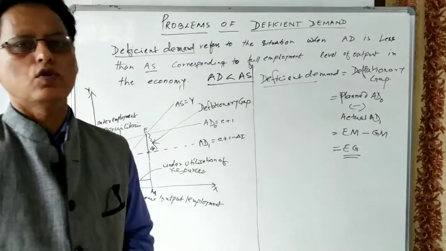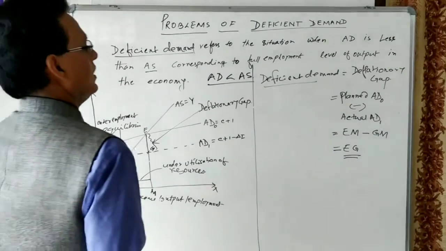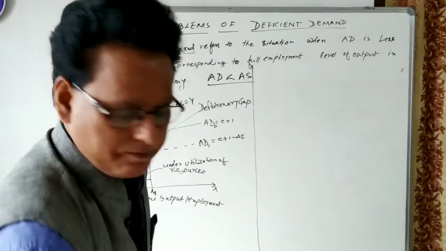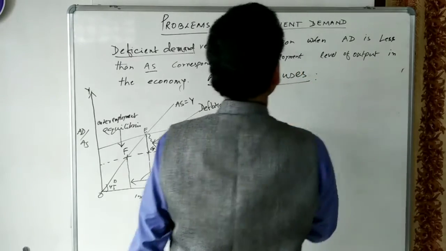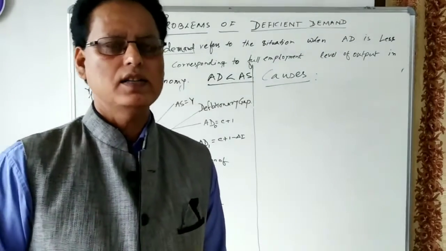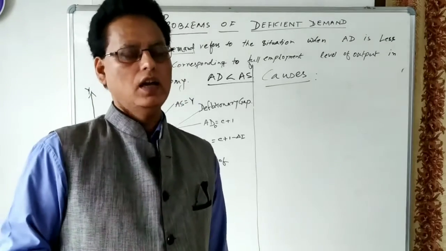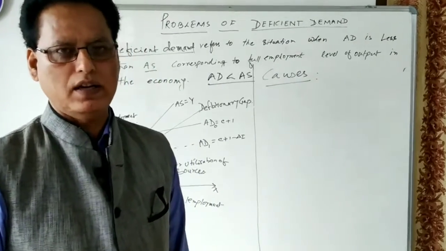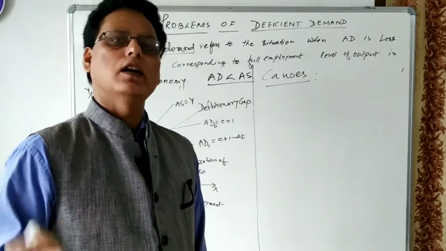So let us see what are the causes for the deficiency in demand. The most important cause for the deficiency in demand is the decrease in the money supply, the decrease in the circulation of money. If the circulation of money in the economy is less, then certainly what will happen? The disposable income of the people will become low. If the disposable income is low, then consumption will be low.